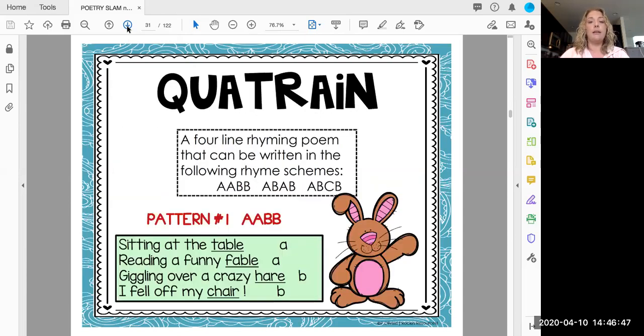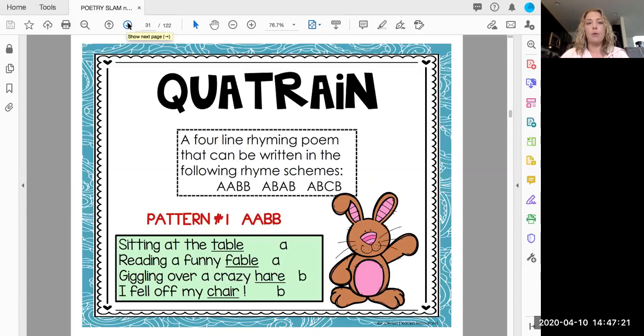Next is a quatrain. A quatrain is a 4-line rhyming poem that can be written in the following rhyme schemes: A, B, B, A; A, B, A, B; or like on your quiz, A, B, C, B. So this is an example of A, B, B, A. Sitting at the table, reading a funny fable. Giggling over a crazy hair, I fell off my chair. So you can hear A, the first two rhymed, B, B, the last two rhymed.